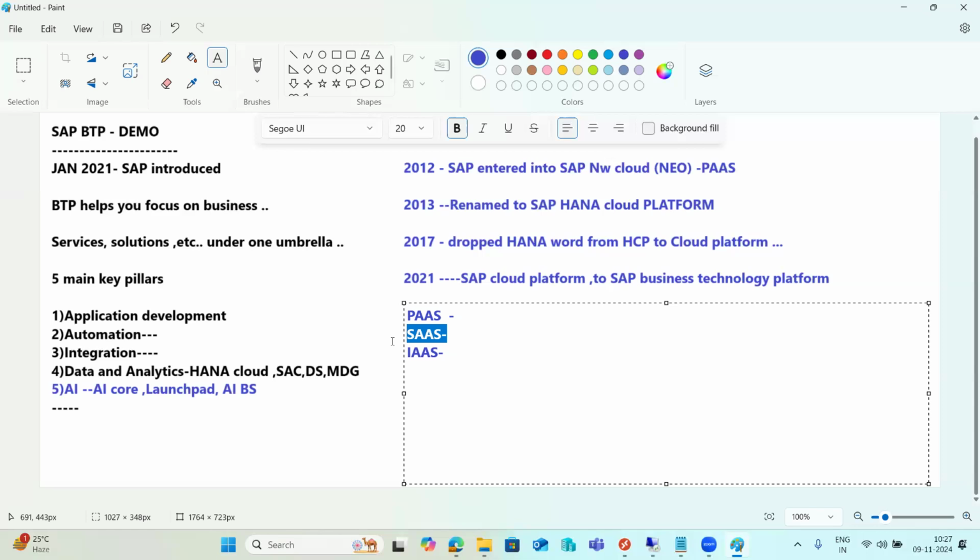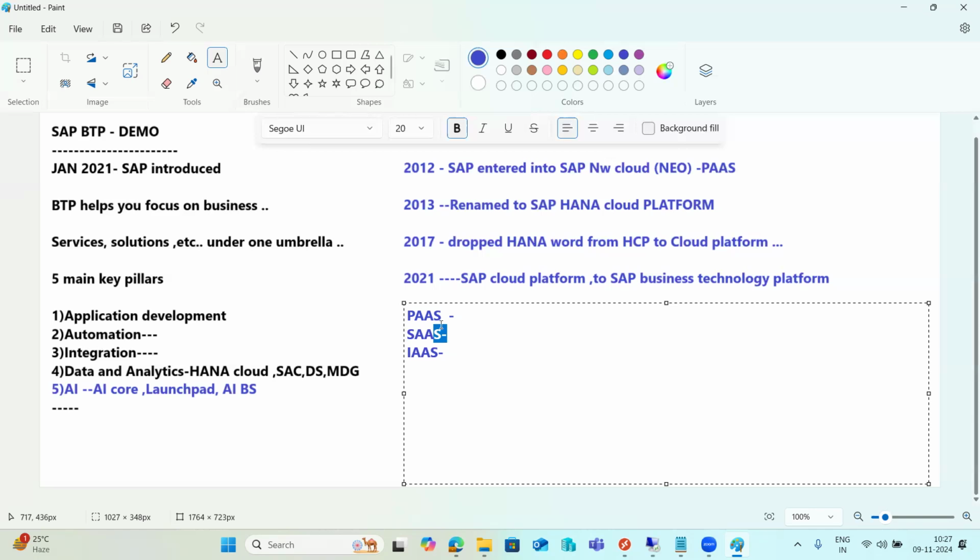It means they will only provide the infrastructure. Here they will provide the platform. Here they will provide the software as a service, renting the software as well, including infrastructure. The software also they will provide to us. So these are the three main terminologies in cloud computing.